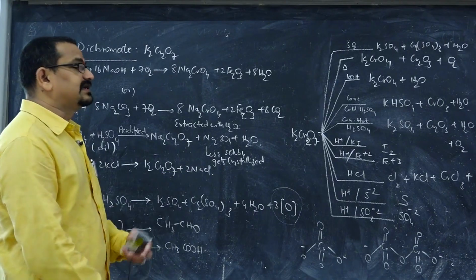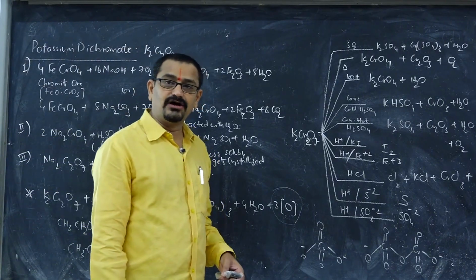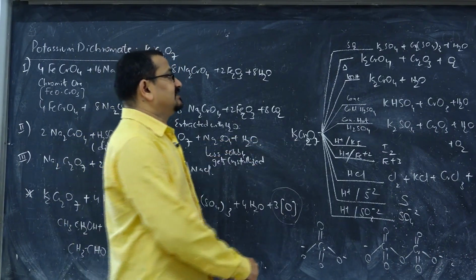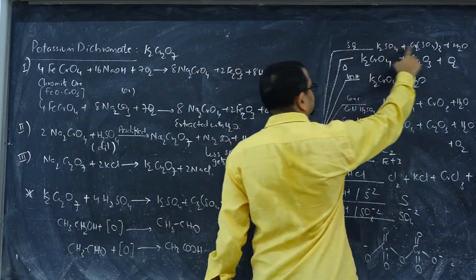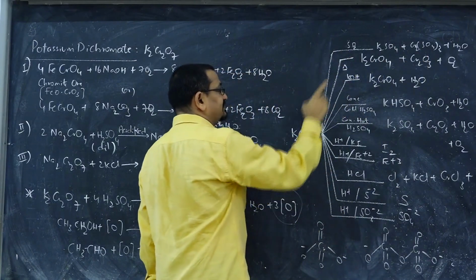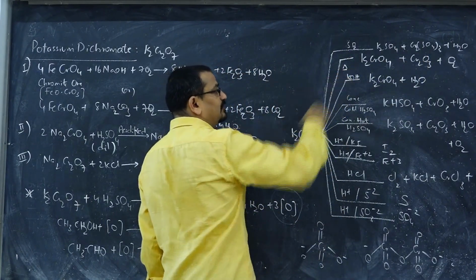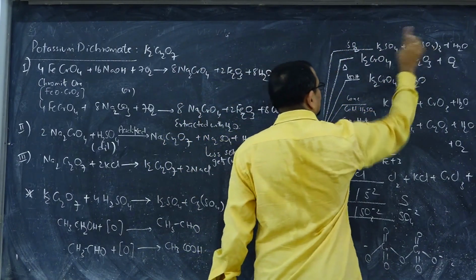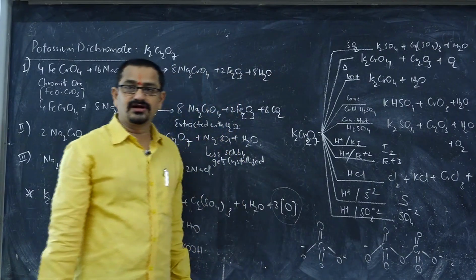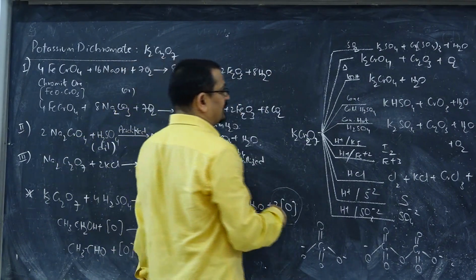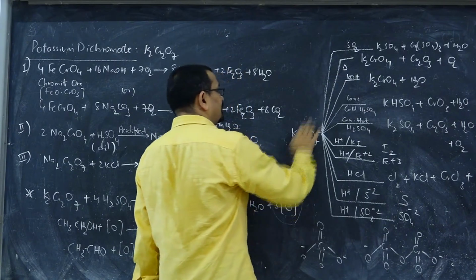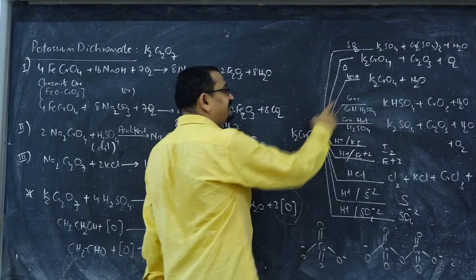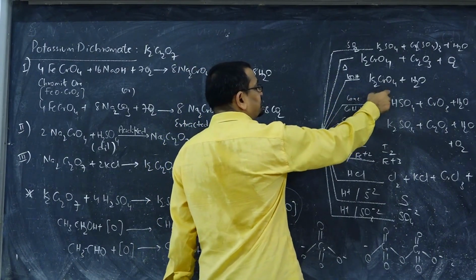Now when it comes to the other oxidizing properties, potassium dichromate oxidizes sulfur dioxide to the corresponding sulfate, giving potassium sulfate and chromic sulfate. Chromium is again reduced to +3 state. Sulfur is in +4 state in SO2, oxidized to +6. In sulfate it is in +6, you are all aware of that point. Similarly, potassium dichromate when heated decomposes to give chromate with chromic oxide, and when treated with KOH it gives potassium chromate.